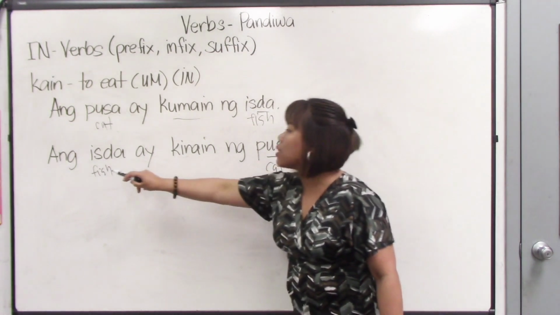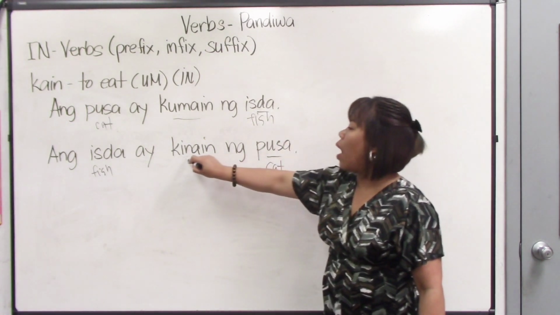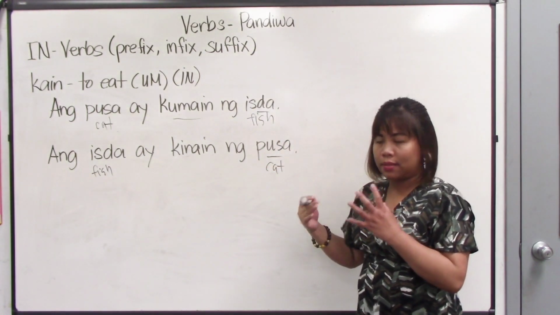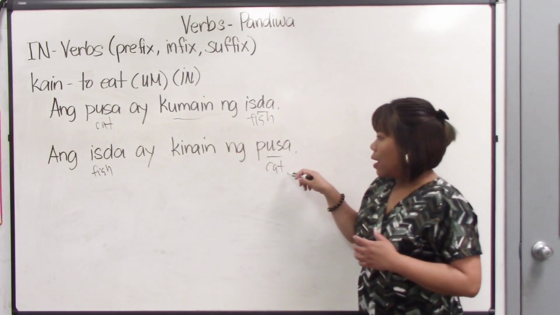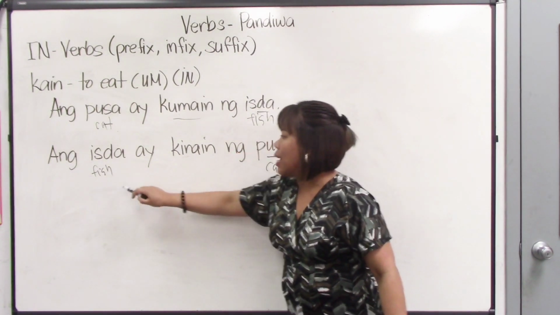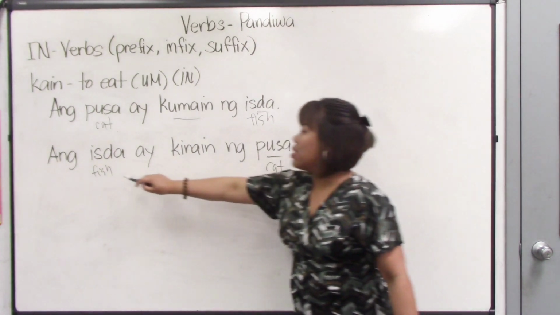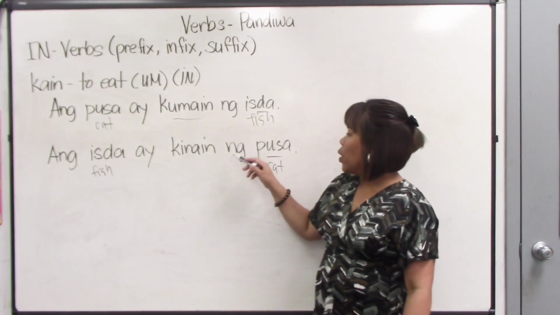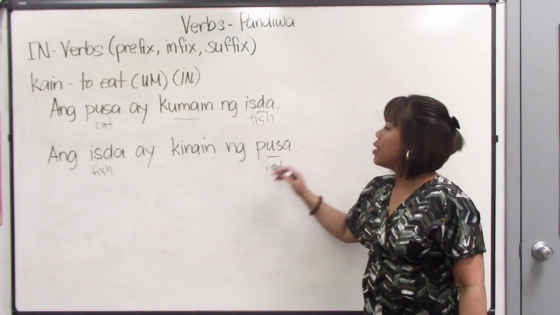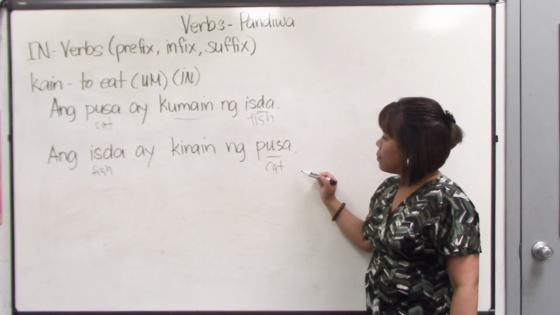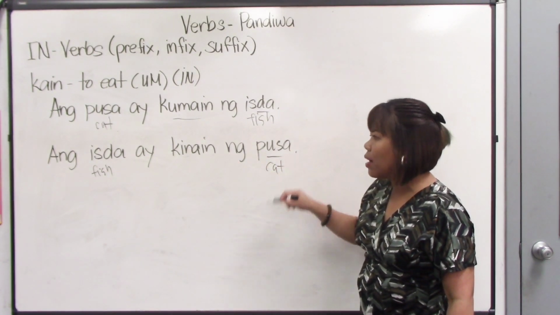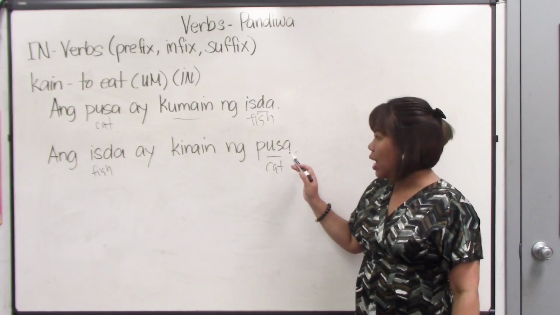So the focus of this sentence, though our verb is still eat, is the fish already. It is the object. What did the cat eat? It's the fish. Because if we are going to focus our sentence on the cat here, the meaning will become changed.